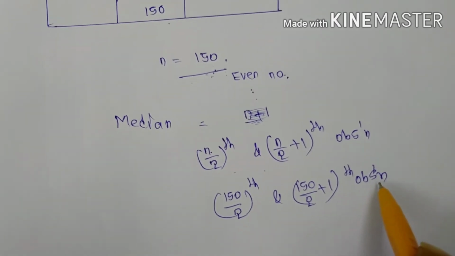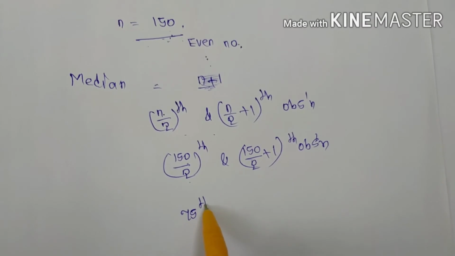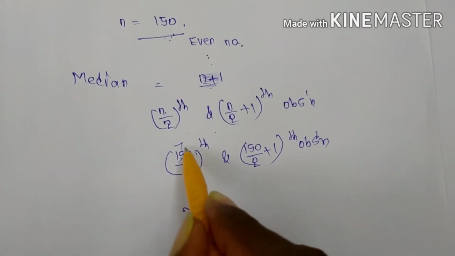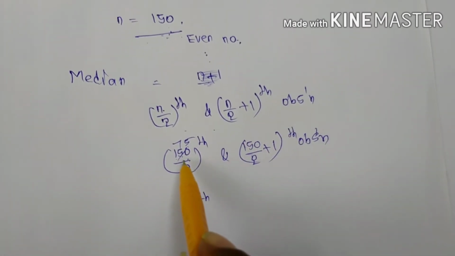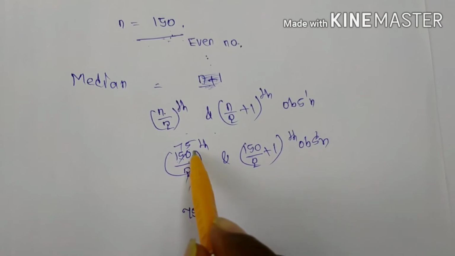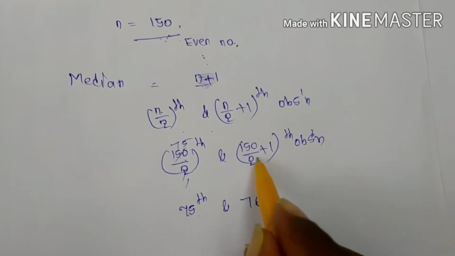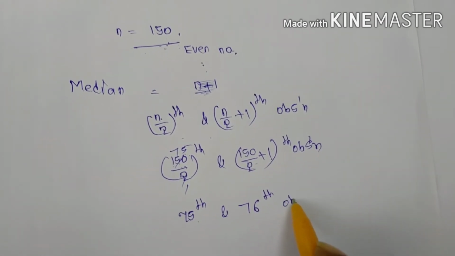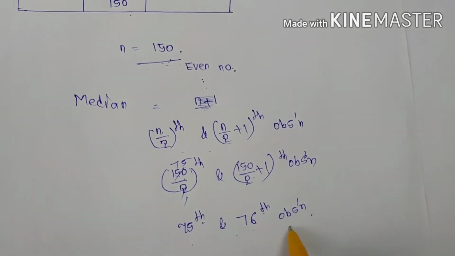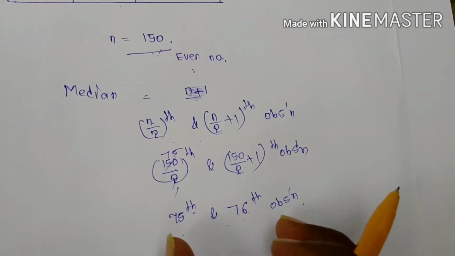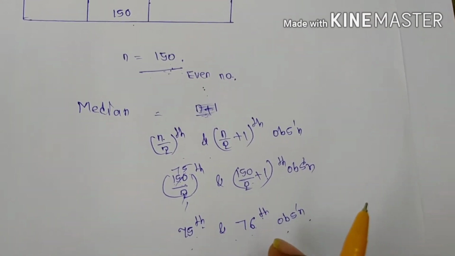Now 150 by 2 means how much? 75th. Yes or no? 150 by 2 is 75. That means the 75th and 76th. 75 plus 1 is 76. We need to find the 75th observation and the 76th observation. We need to find the corresponding values of the 75th and 76th.